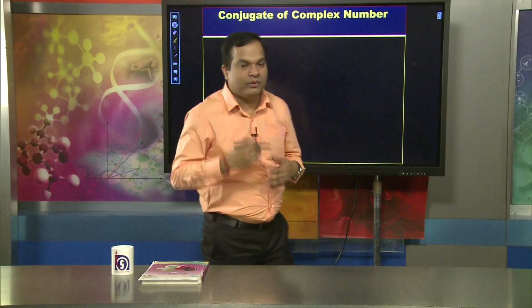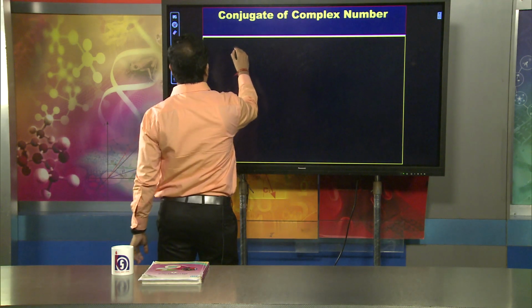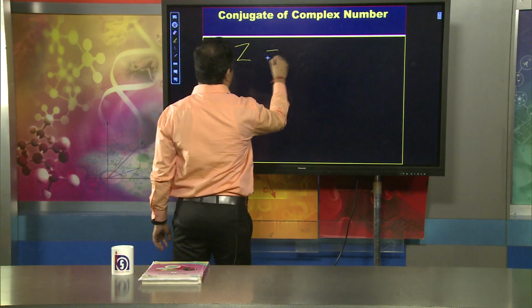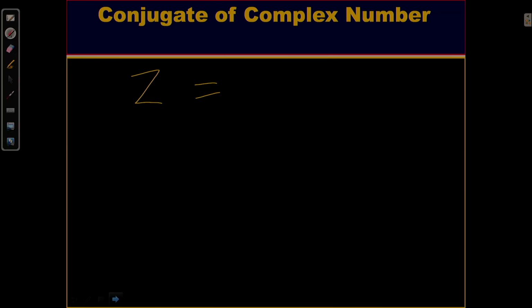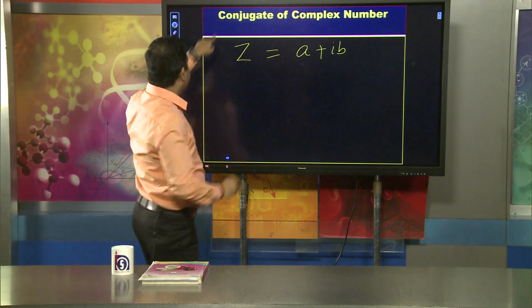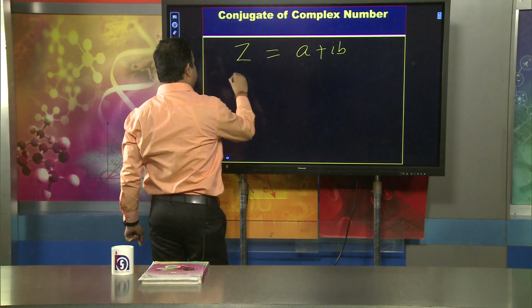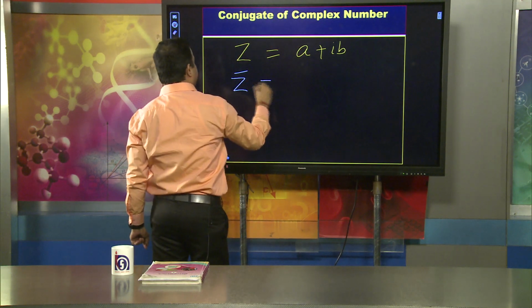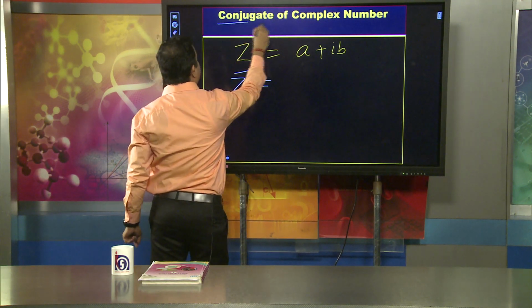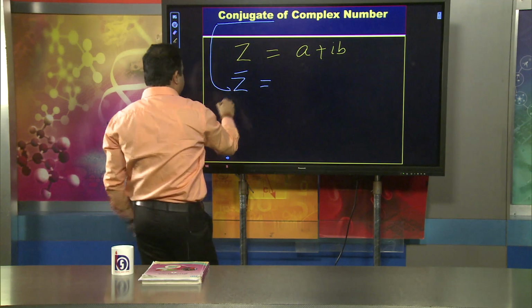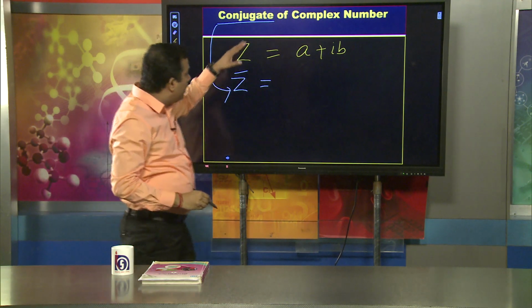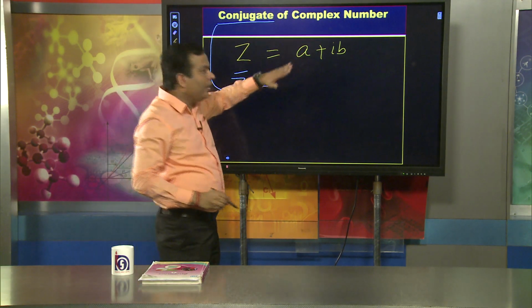For example, suppose z is a complex number, z equal to a plus ib. Okay. Now, for z equal to a plus ib, the conjugate of a complex number is represented as z bar. This is the representation. As per the definition, what will happen?